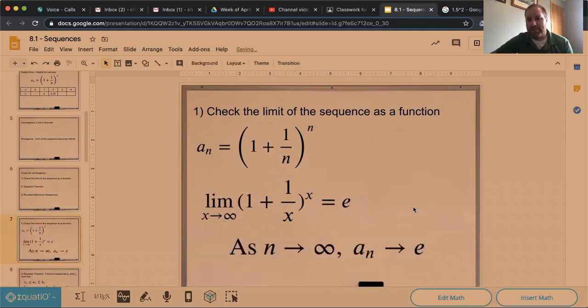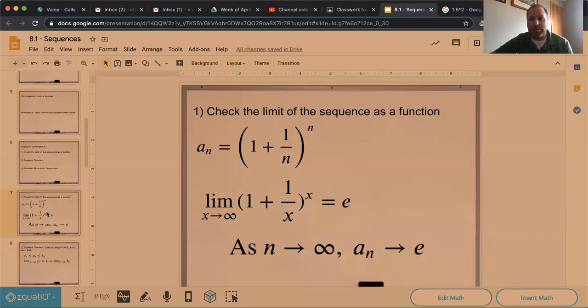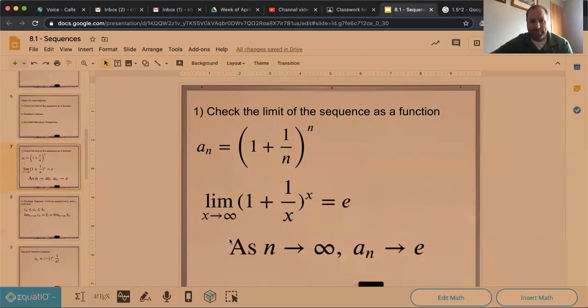Okay, so that's the basics of it, right? If you have a function, do the limit. Sometimes you have to use L'Hôpital's rule in order to get that limit, or just evaluate it like we normally would. Okay, so that's the whole thing there.